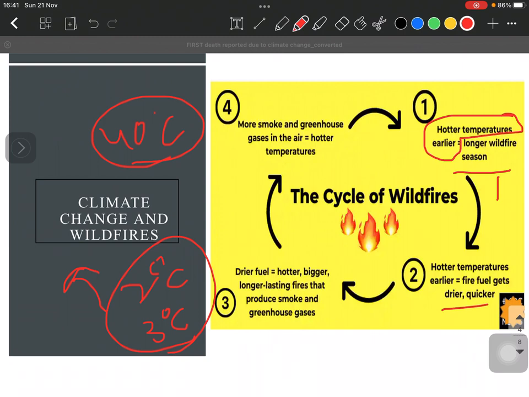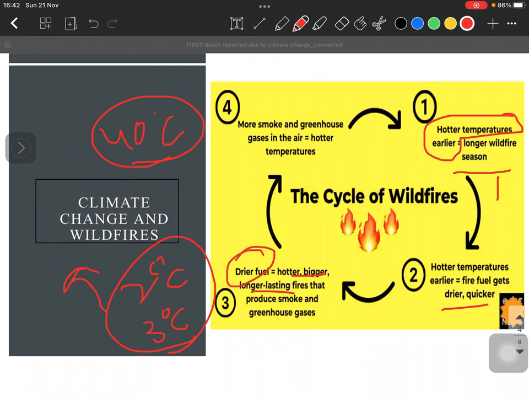And also, since the fuel is drier, right, because there is an increased temperature, that would also cause hotter, bigger and long lasting fires, right? Hotter because the temperature is already very high, and more fire means a hotter wildfire, right? And bigger because it would spread over a larger area, and long lasting because there is an abundance of fuel. Like long lasting fire means that fuel is in very large quantities.